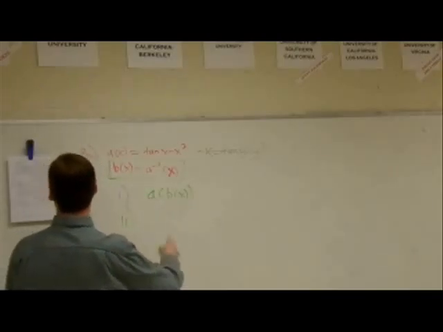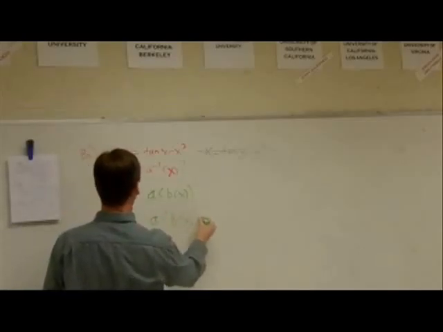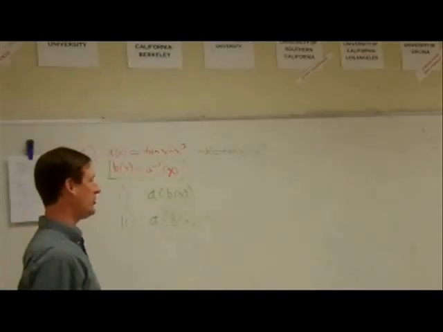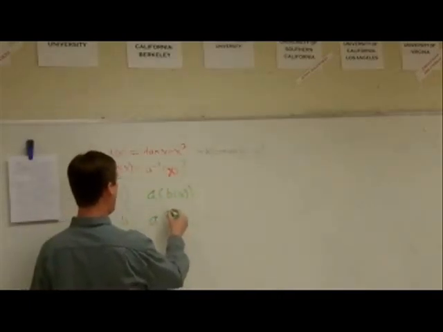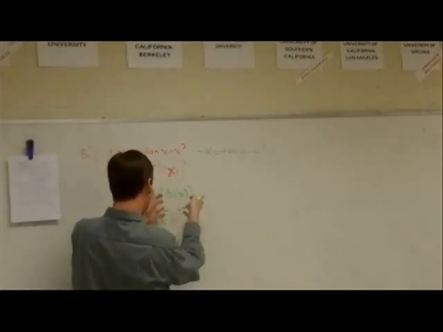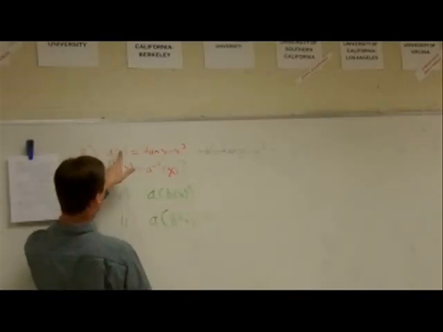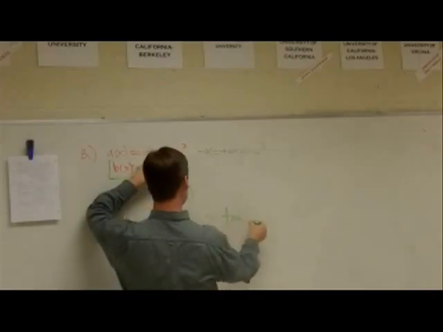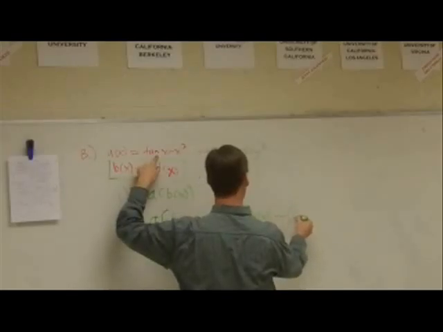Okay, so write an expression out for a of b of x. Write out a of b of x in terms of b of x, okay? So you should see b's in your answer. What does it mean to find a of b of x? What do we do? Take b of x and fit it in, substitute or stuff it in there. So wouldn't a of b of x technically be tangent of b of x minus b of x?